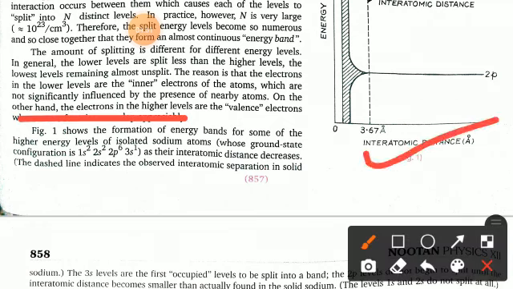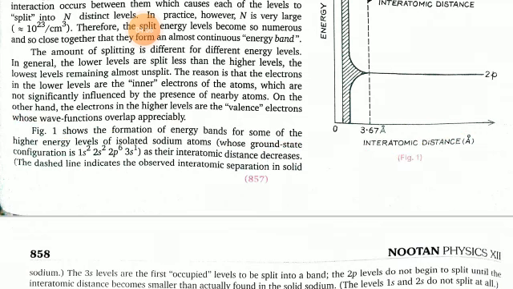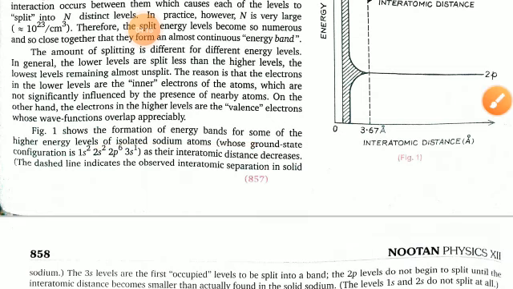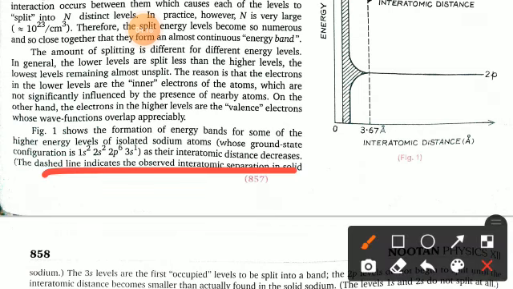Figure 1 shows the formation of energy bands for some of the higher energy levels of isolated sodium atoms, whose ground state configuration is 1s2, 2s2, 2p6 and 3s1, as their interatomic distance decreases. The dashed lines indicate the observed interatomic separation in solids. Here you can see this in the figure.